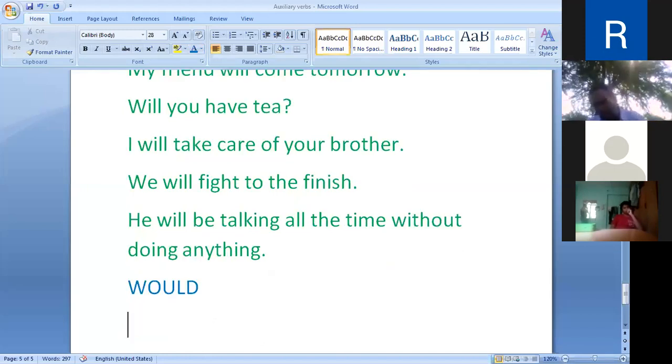The modal auxiliary would is used as the past tense of will in indirect speech. You know, should, the past tense of shall, was used in indirect speech. Likewise, would is used in indirect speech as the past tense of will.